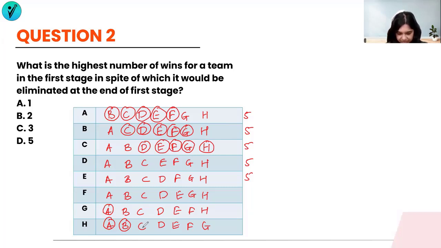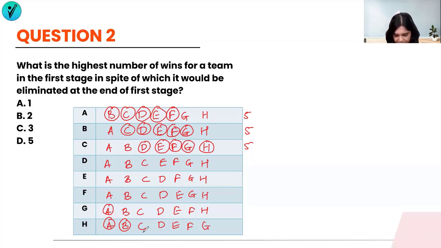What about D? If I go to D, or if I go to the next, can I give someone else 5 instead of D and E? Now I know that D has already lost 3 matches, so D cannot be the one with 5 points. Let's go to H. H has already won 2 matches. H has won with A and B, lost with C. So this cannot be a win.